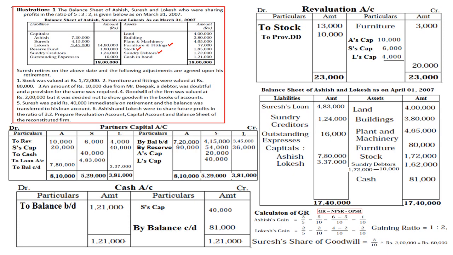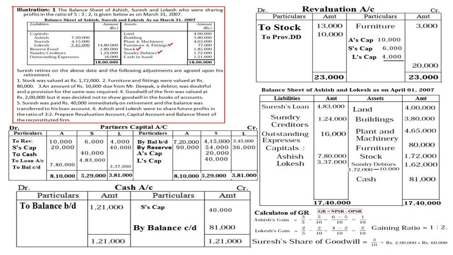Then close the cash account and find the cash balance available: 1,21,000 minus 40,000 gives 81,000 as the cash balance with the firm. It will be shown on the asset side of the balance sheet. Finally, we need to tally the balance sheet, which will tally at 17,40,000. So this is the way we need to work out the problem.